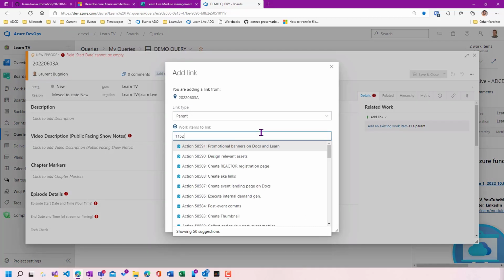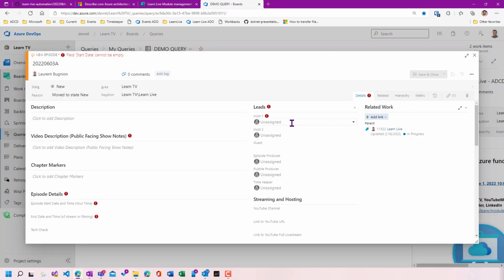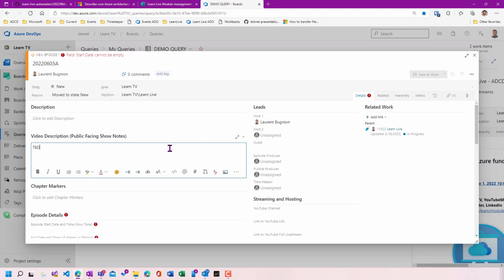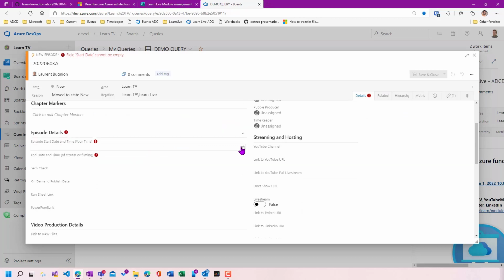So I don't have the Azure DevOps item yet. I'm going to assign the item to Learn Live, to the Learn Live series. And then I'm going to enter the information which is compulsory, entering a lead. I'm going to enter just TBD for the description. That's going to be populated automatically. And even for the dates, I'm going to choose a bogus date, because again, my system is going to update that in a moment.